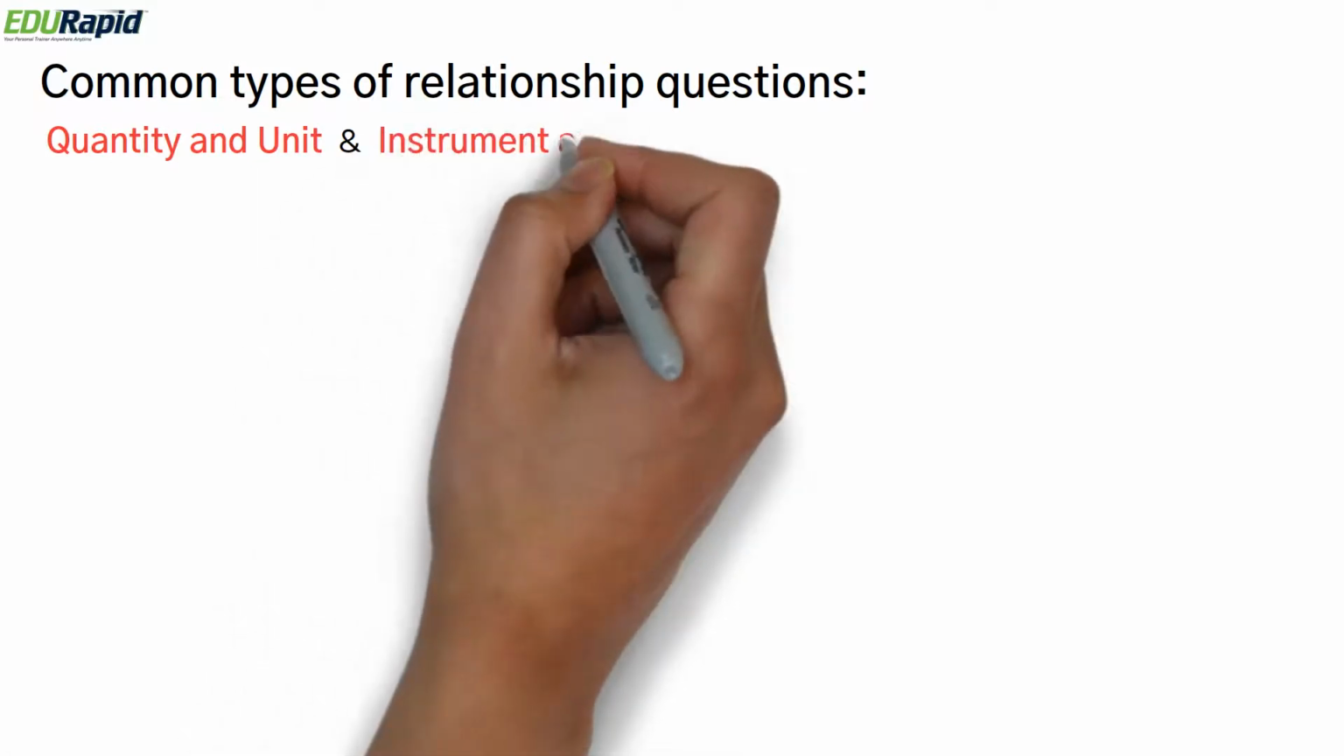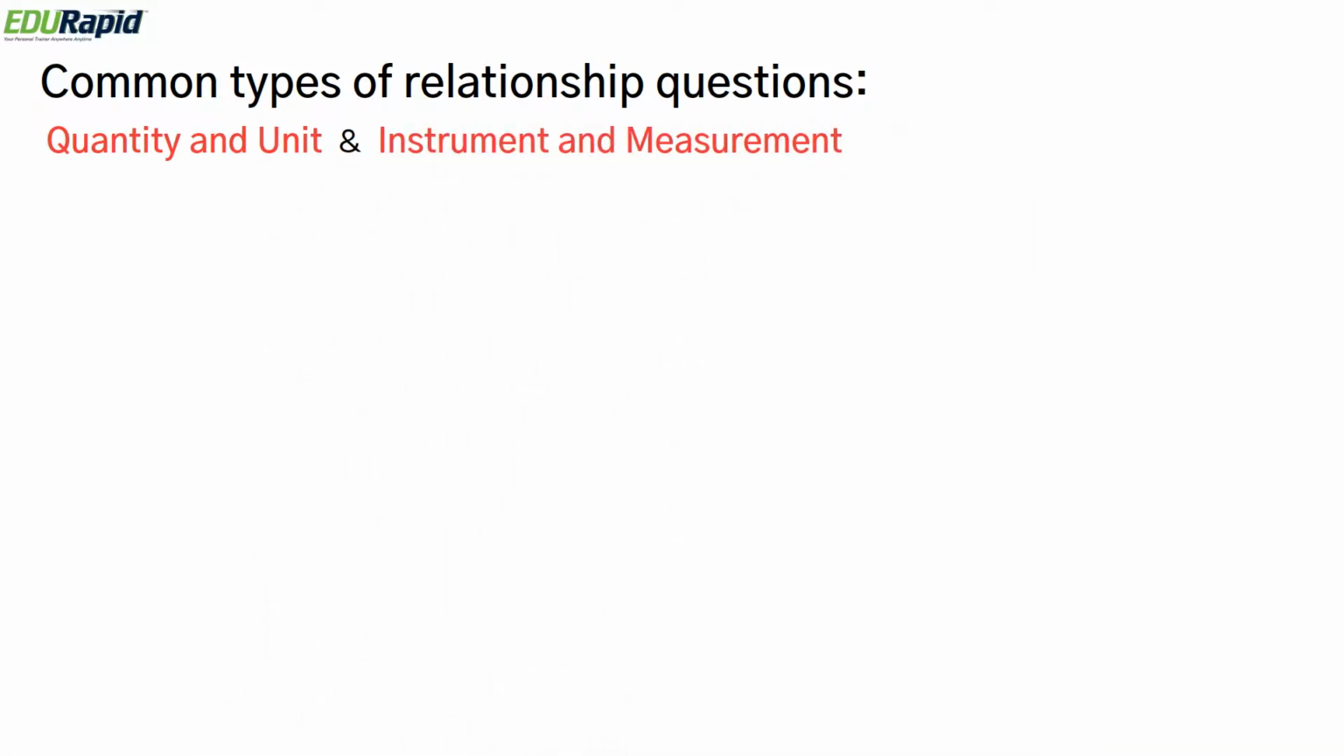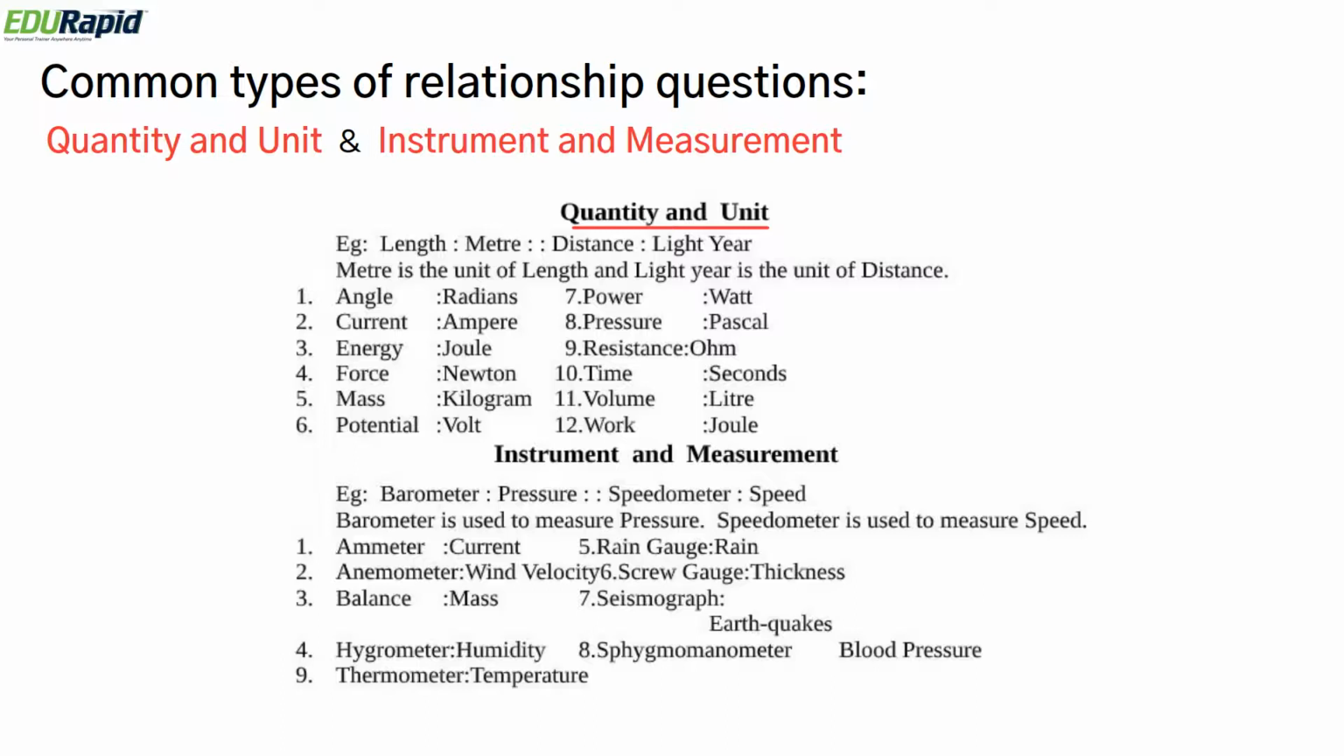Another type of question is quantity and unit, instrument and measurement. Under quantity and unit, they would give a quantity of something and its unit, and you need to find the other one. Similarly, for instrument and measurement, they will give an instrument and say this instrument will measure something, and they'll give another instrument and ask what it measures. If you look at the below tables, it will give a list of quantity and units and instrument and measurement. Please make a note of these and remember.